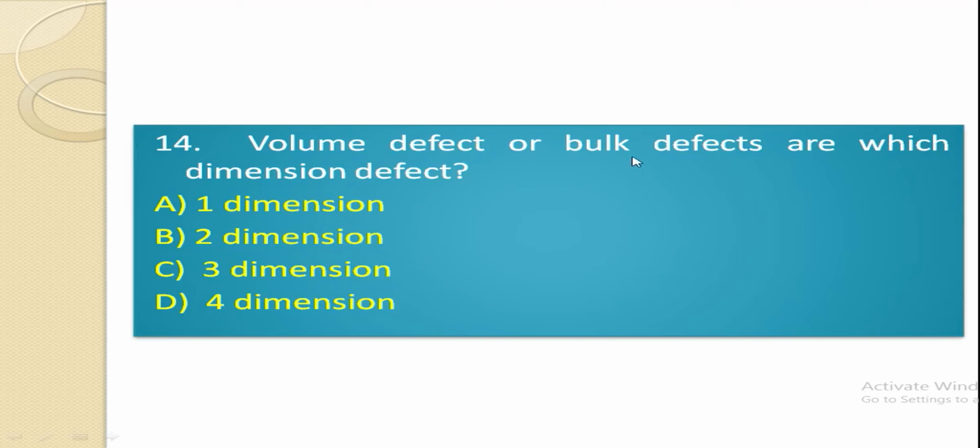Volume defects or bulk defects are which dimension defects? One dimension, two dimension, three dimension, or four dimension? The right option is three dimension. Volume defects are three dimensional defects. Interfacial defects are two dimensional. In short, volume defect is an extension of interfacial defect.